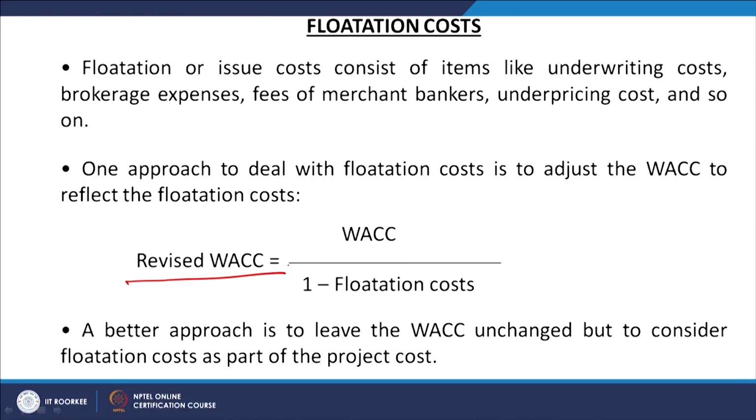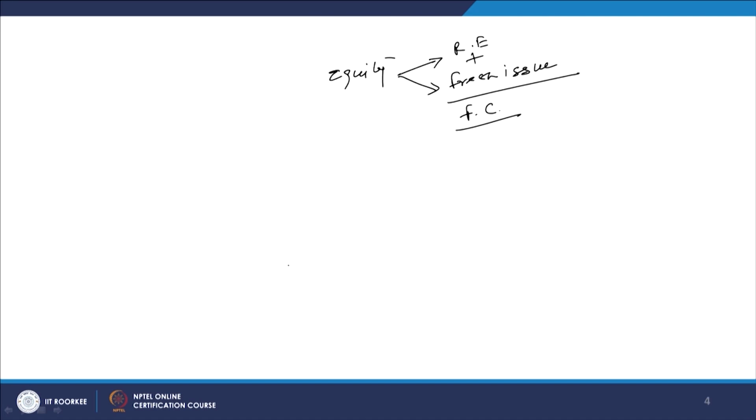So, how can you use this formula for calculating the revised weighted average cost of capital by adjusting the flotation cost? For example, let us say there is a company, XYZ Limited. Their normal weighted average cost of capital is say 12%.